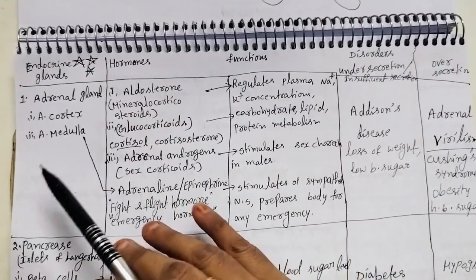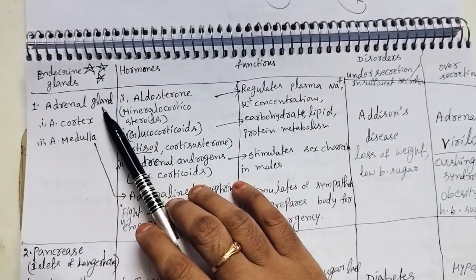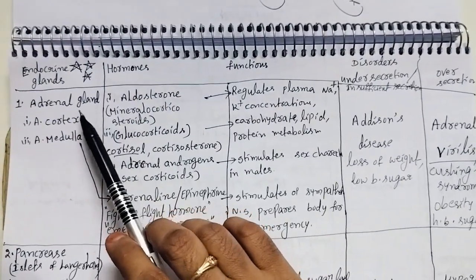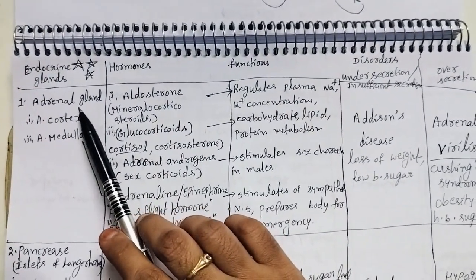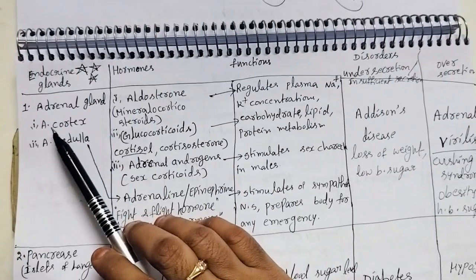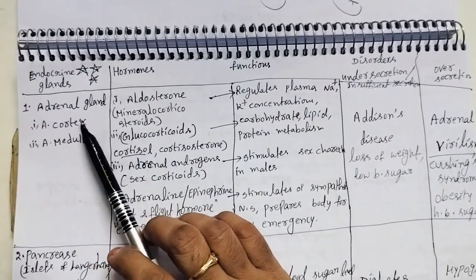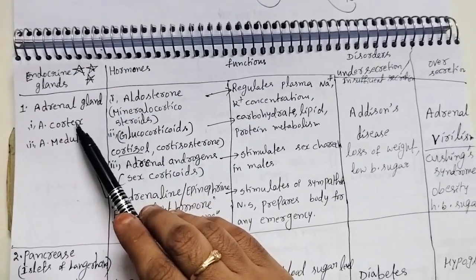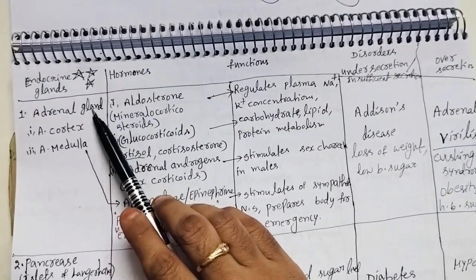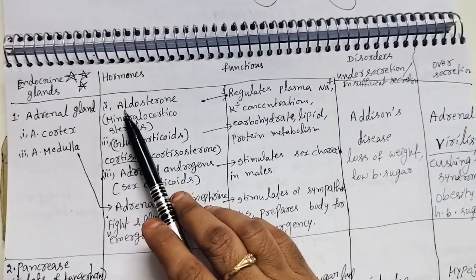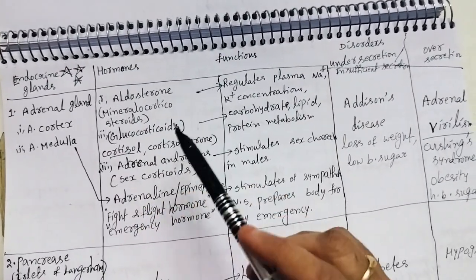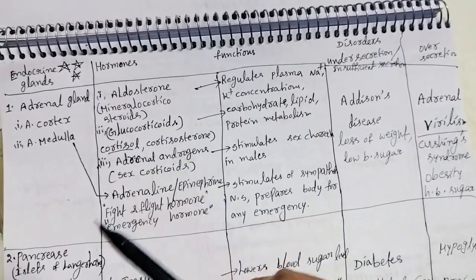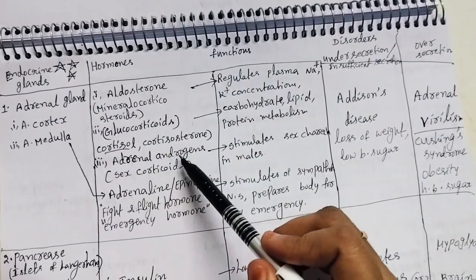First of all, the adrenal gland. We know where this adrenal gland is present. This is present on top of the kidney. In the kidney, we know that the outer side is the cortex and inside is the medulla, so there are two parts. The adrenal gland secretes aldosterone, glucocorticoids, cortisol, corticosterone and adrenal corticoids.